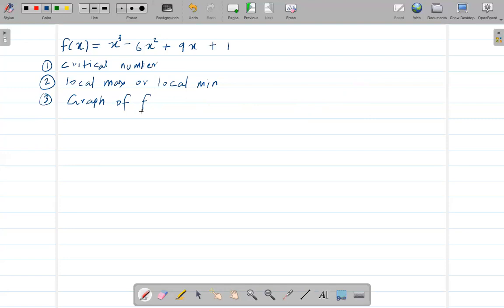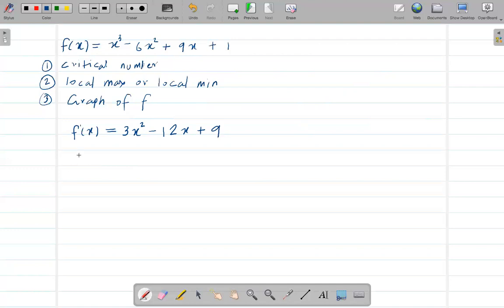Okay, so now first we need to find the critical numbers, right? So to find them, we need to find f prime of x. So f prime of x is equal to the derivative of this whole thing. When I take the derivative of x to the power 3, this will be 3x squared, minus this 2 will come down here, so it will be 12x, and 9x is basically x, the derivative of x is 1, so you just have 9, right?